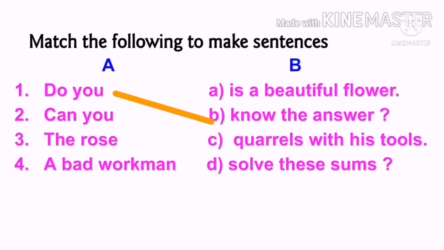Do you know the answer? The rose is a beautiful flower. A bad workman quarrels with his tools. So write down this in your notebook.